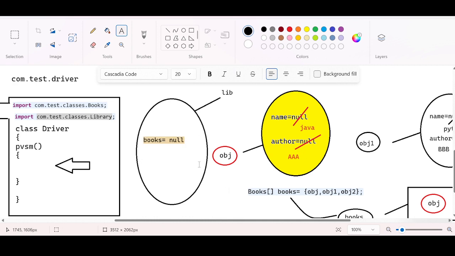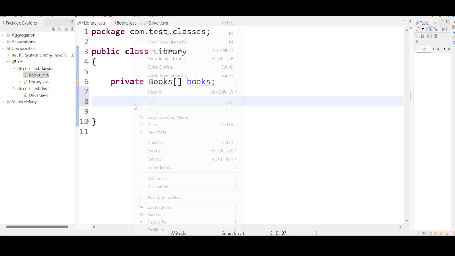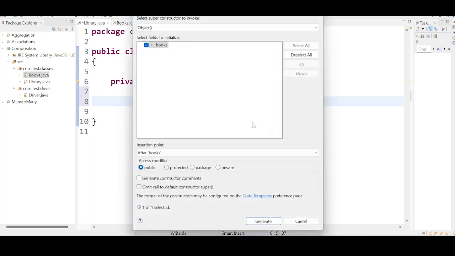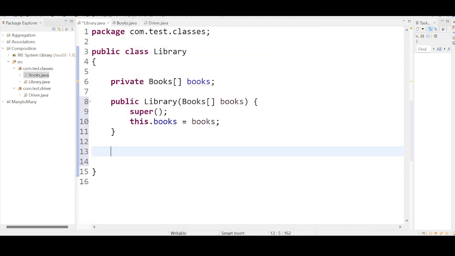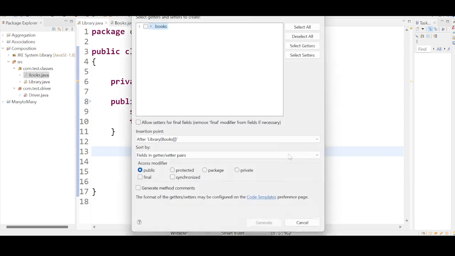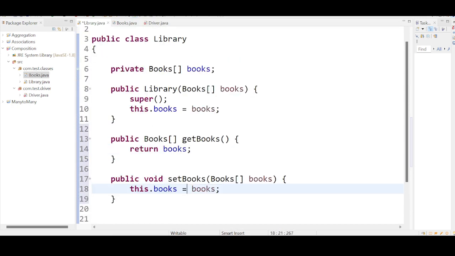Now it's our duty to assign a value for this instance variable. Yes or no? For that we need either a constructor or setters. Let us generate both constructors and setters. Source, generate. Why am I generating setters and constructors? Because to set data to this variable. So the constructor is generated, and again source, generate getters and setters. Select all, and the constructors and the getters and setters are generated successfully.